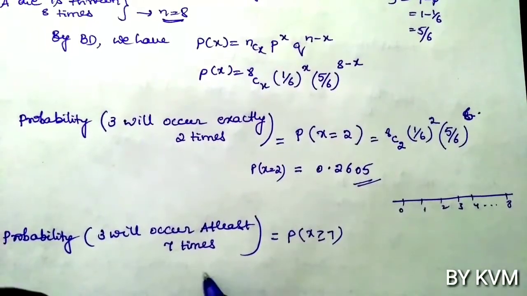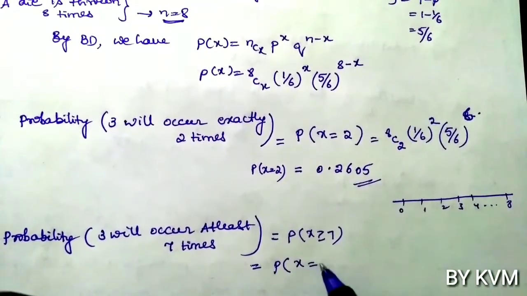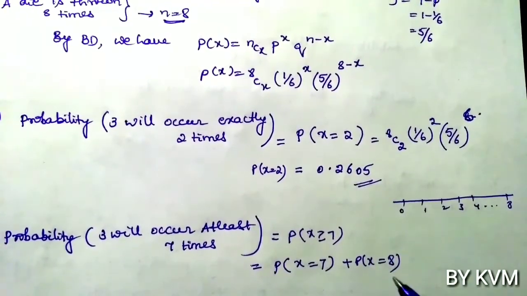So this is equal to, probability of x greater than or equal to 7 means probability of x equals 7 plus probability of x equals 8.